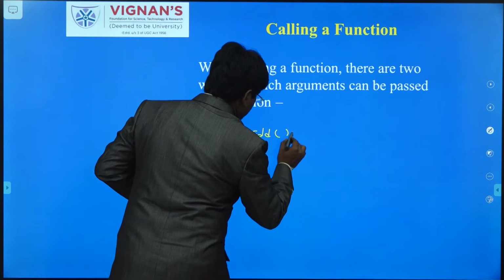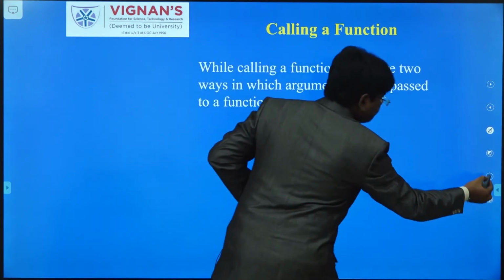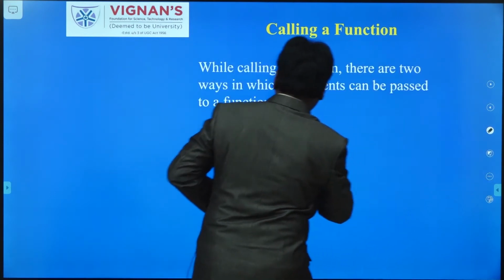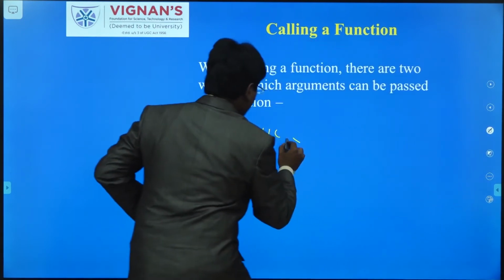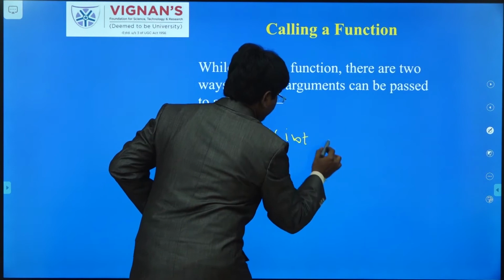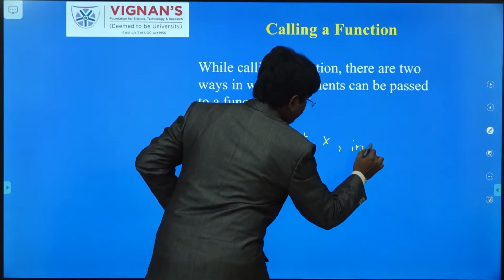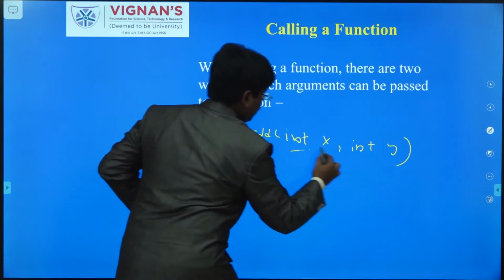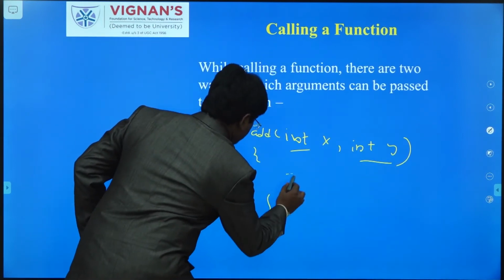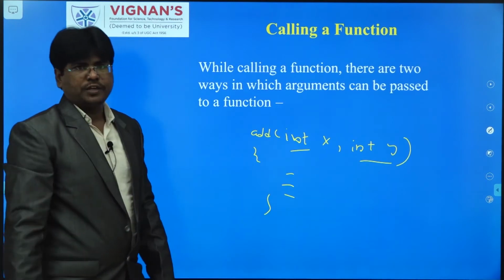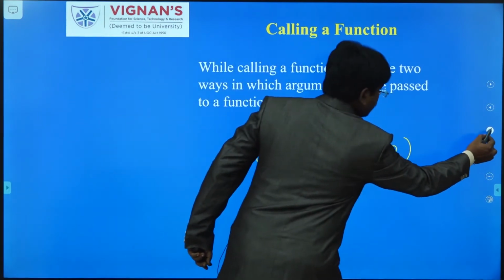If you take add, with int x, int y, these are called arguments, and within the braces is called the body. Okay, you know that.